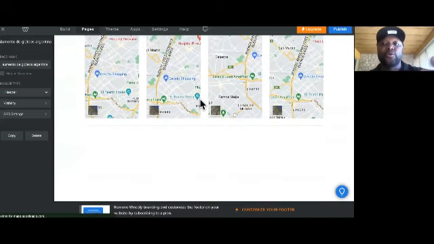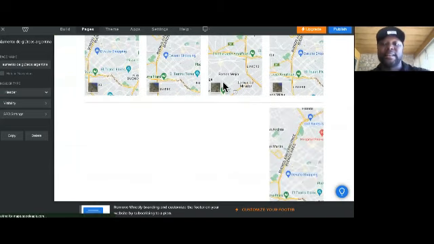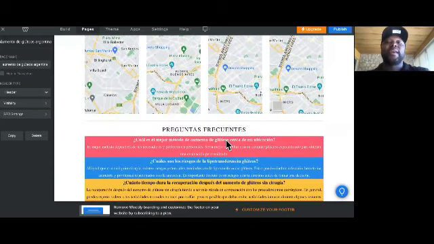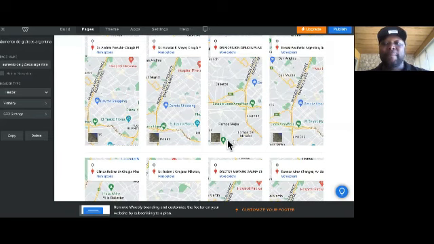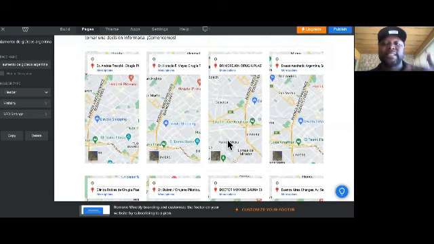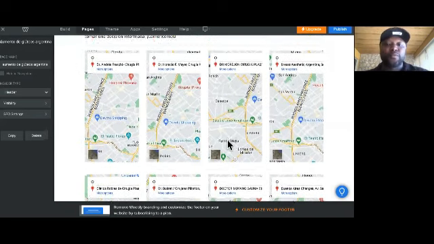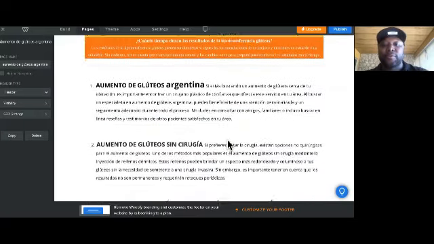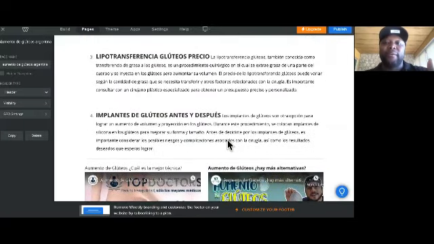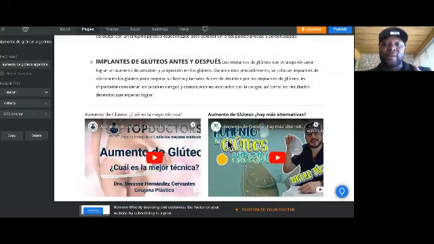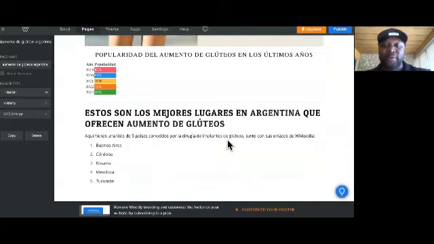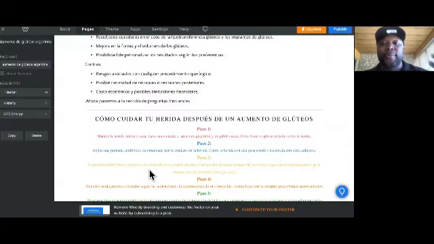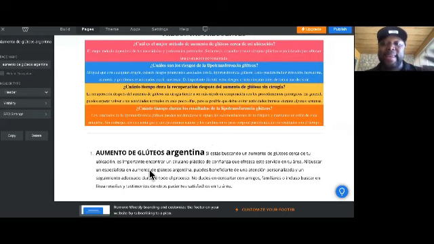For example, like these Google Map embeds right here. I teach my students that they should be hyper locally relevant and hyper topically relevant. By putting these embed maps on here, Google gets signals that we're literally there. Why else would you have driving directions on your site? We have Wikipedia links, right? We're linking out to Wikipedia about the area and all of that. All of this stuff we wouldn't be able to do with Autoblogging AI yet.